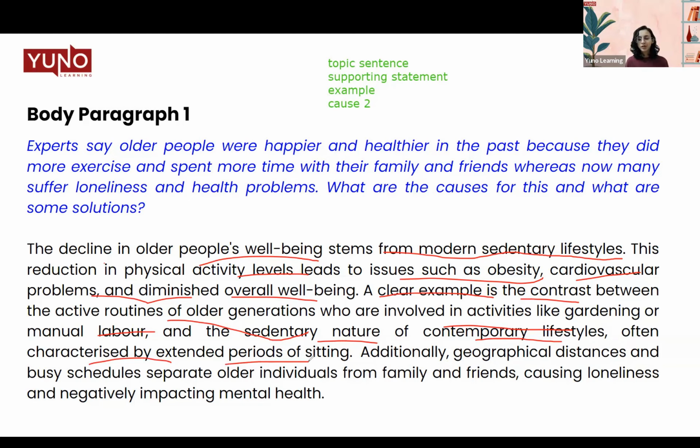So the example, what we're talking about here, the difference between older activities like gardening, people used to do gardening, manual labor. However, in the current times, the manual labor has significantly been reduced because of the technological innovations, or whatever you can say, the AIs, or our works are more related to sitting on a desk and then performing the task rather than involving those physical natured tasks. Then cause number 2, additionally, geographical distances and busy schedules separate older individuals from family friends, causing loneliness and negatively impacting mental health.